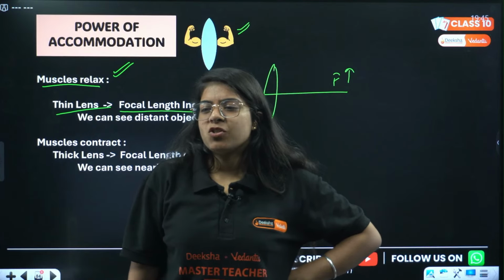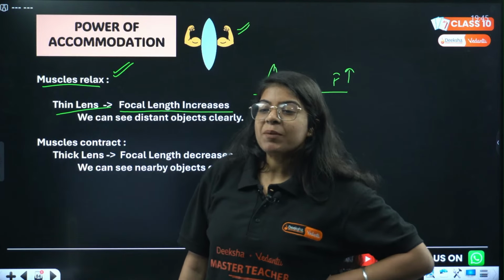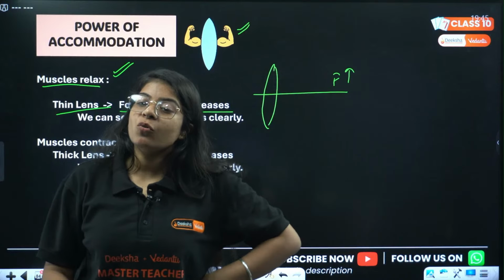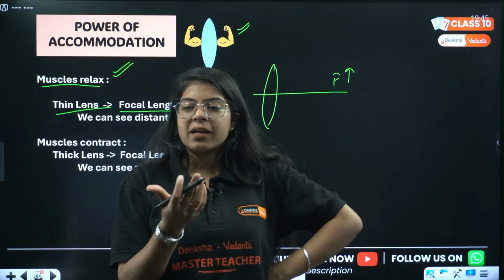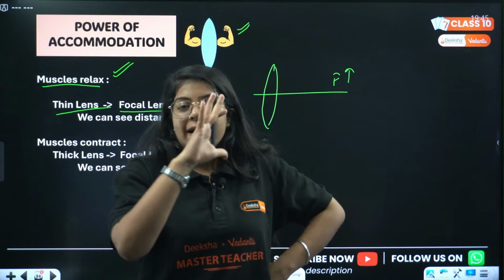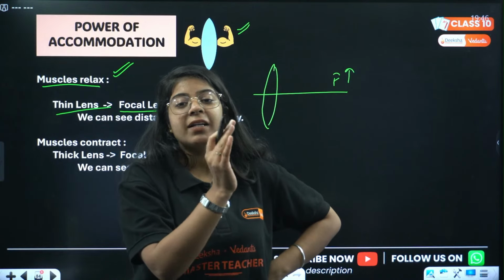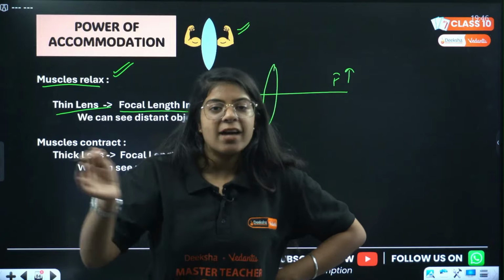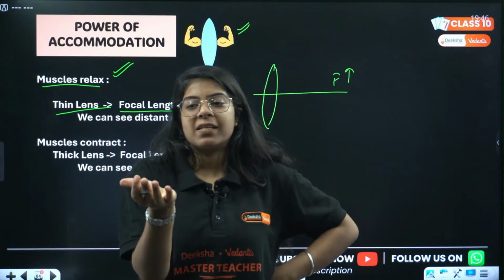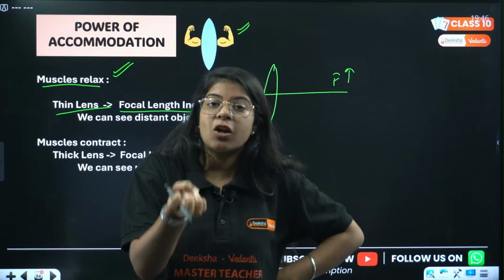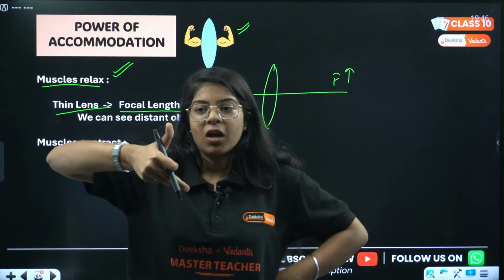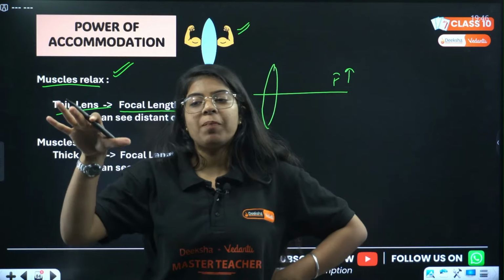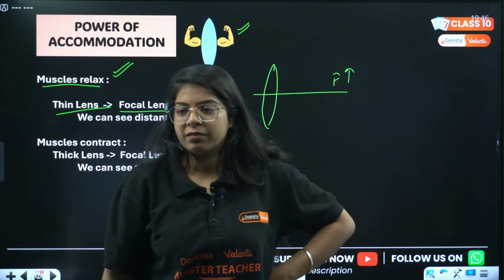If optic nerve is damaged, the image will not be inverted, you won't see the image at all. Retina is a screen, but for the image to be seen in our mind, the signal has to pass. One function of the brain is to invert the image. But if the signal is not passing, then the image will not be there.